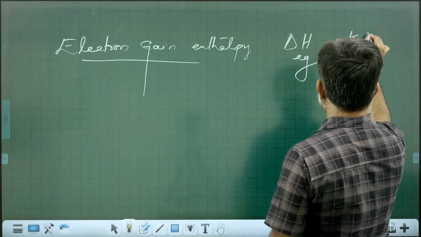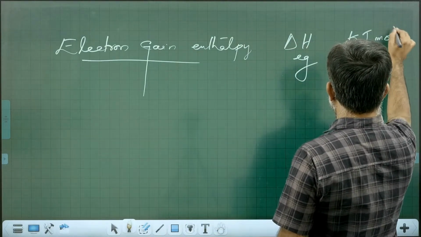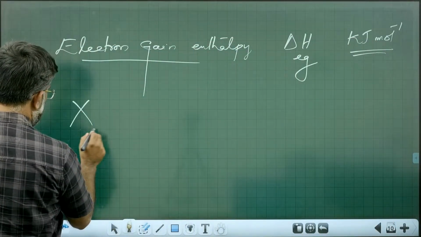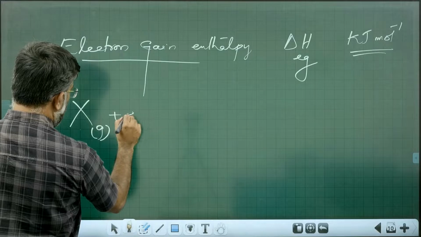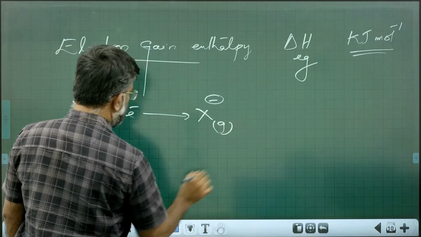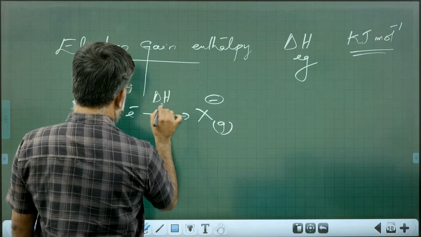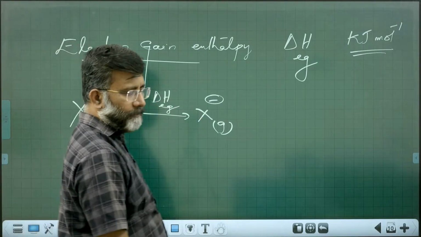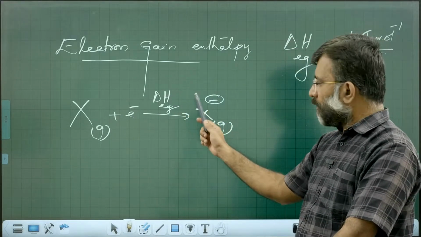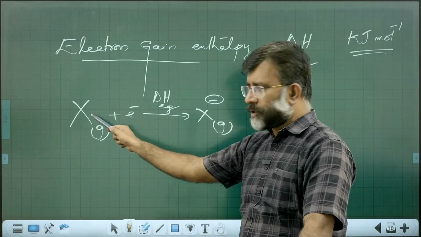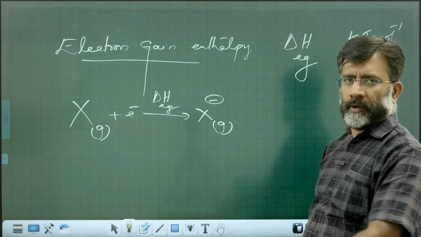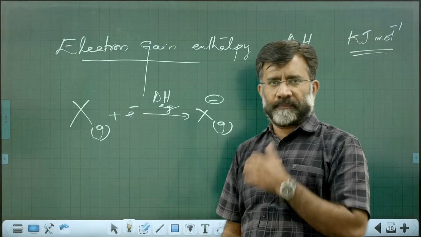Once again, the unit is kilojoule per mole. X, a neutral gaseous atom, added with an electron gives X minus gas, and the energy involved is called electron gain enthalpy. It is the enthalpy change when an electron is added to an isolated gaseous atom giving an anion. This is electron gain enthalpy.